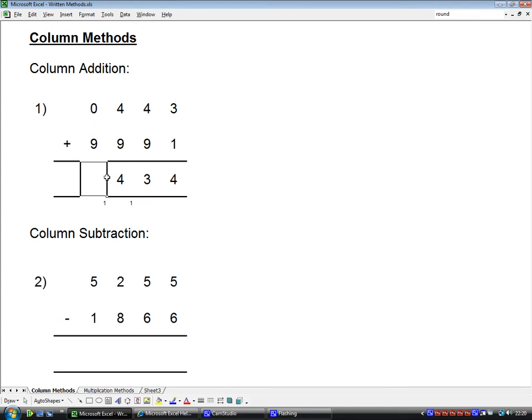Now we've got 0 plus 9, but remember the 1 at the bottom is going to give us 1 and 0, which is 10,434. Okay? Column subtraction.